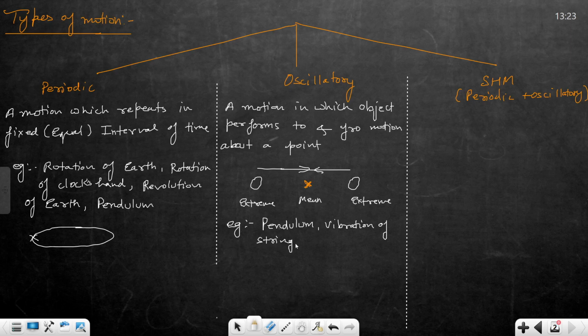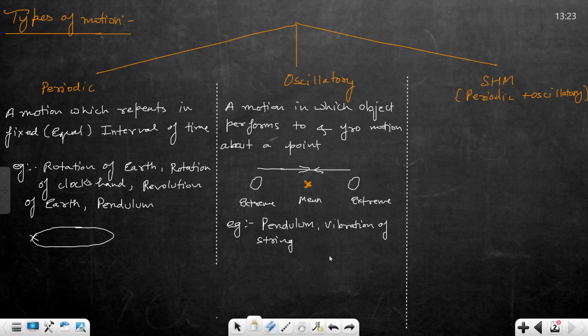Guitar है ना? Guitar string. That are the best example of oscillation ना? String will go up and down. Okay. Any other example of SHM? Any other? Not the SHM. This is not SHM. All oscillatory motion are not SHM. This is only oscillatory motion.